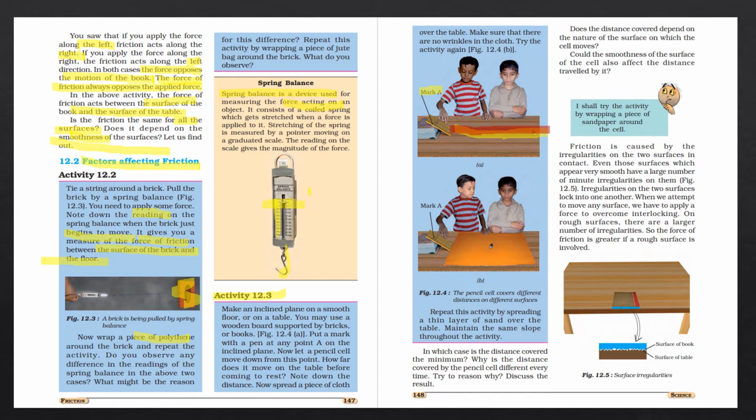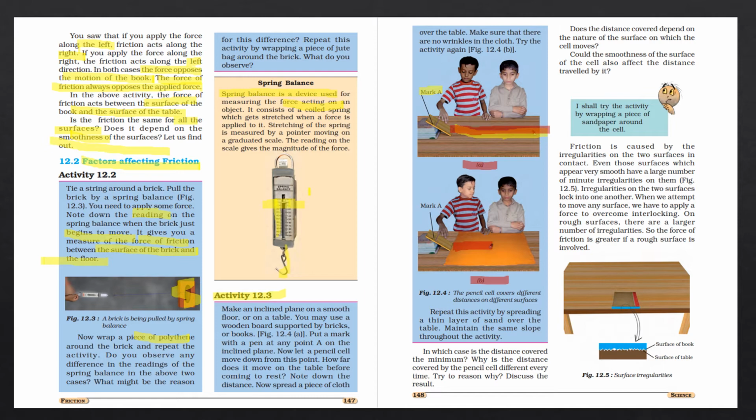Then again we have to repeat this activity. We have to cover it, just see this B1, with a piece of cloth. We have to make sure that there are no wrinkles in the cloth, as they will affect it also. Now this cloth, compared to that table, is not so smooth. It is a little bit rough. Now the same activity we repeat as in part A. Now we see that it covers less distance. So why is there a difference in the distance?